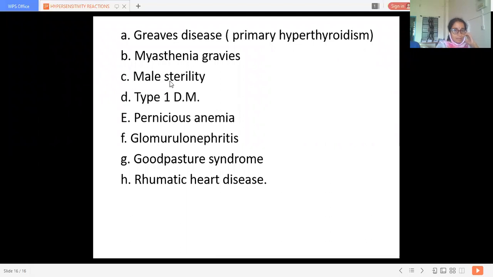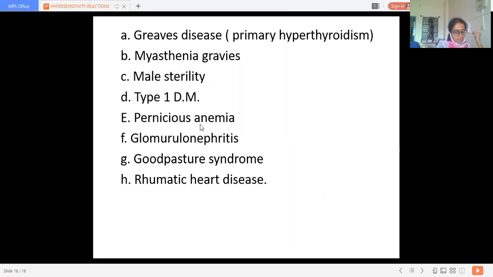Then type 1 diabetes mellitus. Here there are islet cell autoantibodies. All of you know the pathology of type 1 diabetes mellitus. The autoantibodies get formed which react against the islet cells of Langerhans.